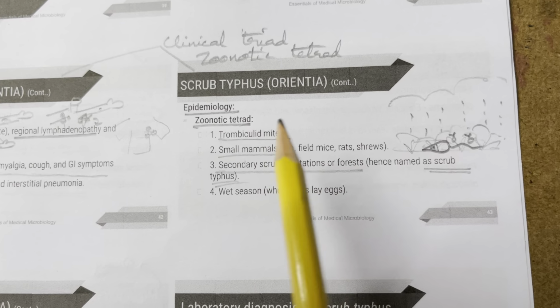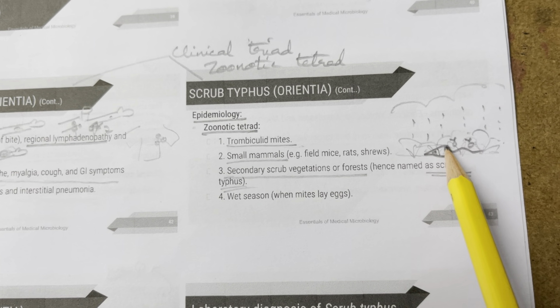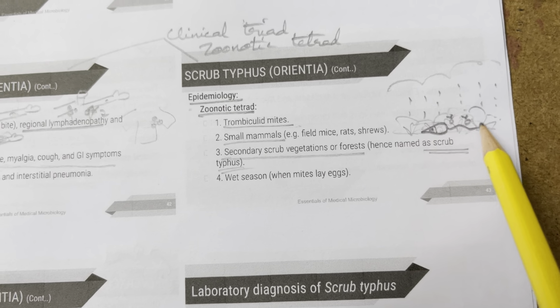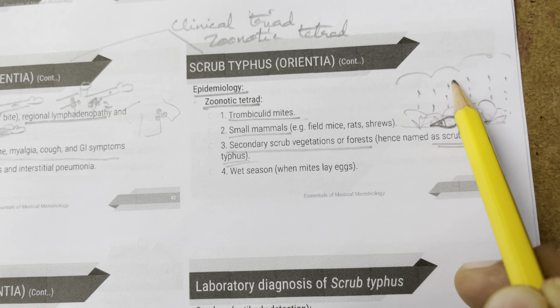The zoonotic tetrad is: trombiculid mites; small animals such as rats; secondary, scrub vegetation or forests, hence named scrub typhus; and the wet season, while mites lay eggs.